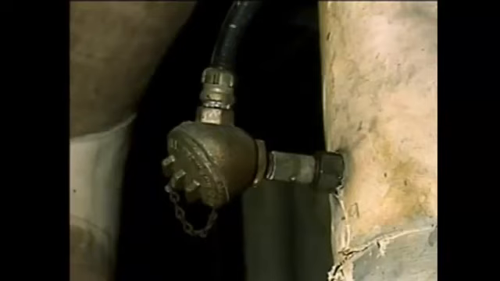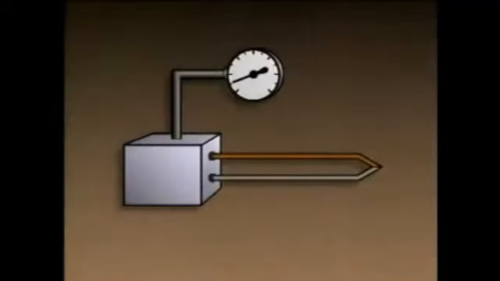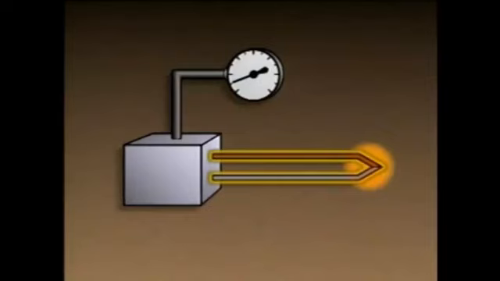Another device that's often used to measure temperature in industrial applications is a thermocouple. A thermocouple consists of two wires made of dissimilar metals, which are joined at one end so that they produce an electrical voltage. The other ends of the wires complete a circuit to a measuring device with an indicator. When the temperature sensed by the joined ends changes, the voltage generated by the wires changes as well. That voltage is detected by the measuring device and displayed as a temperature indication.